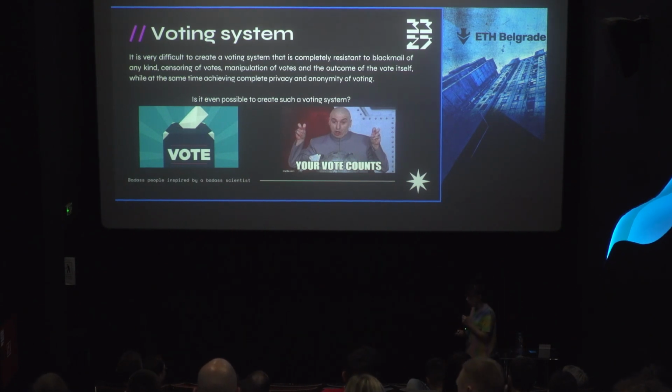So naturally the question arises: is it possible to make such a perfect voting system without collusion? I think the answer is yes, and I think this answer is related to MACI.